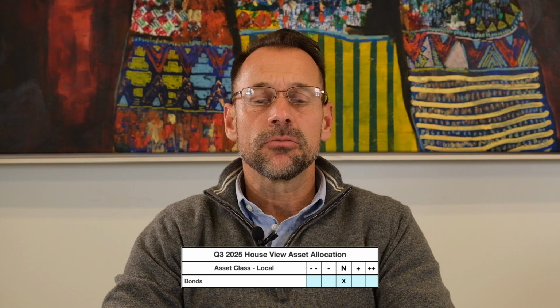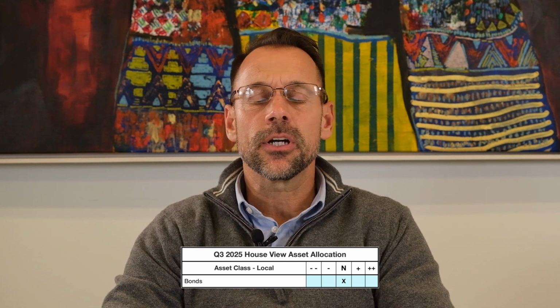Looking at bonds, we are negative on inflation linkers. Actually, we have no exposure in our multi-asset funds. We remain neutral on nominal bonds. However, we have lengthened our duration relative to the all bond index. Yields still look attractive, but have compressed to about 9.8% for a generic 10-year bond.